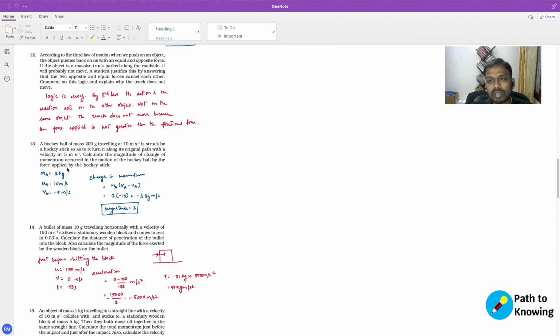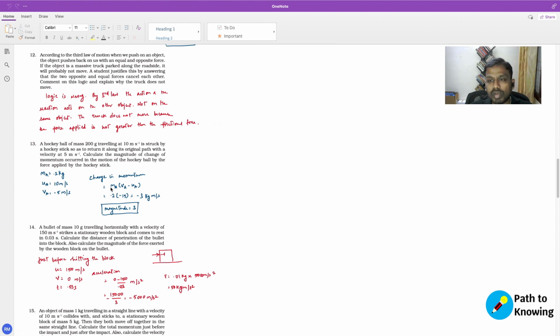So given this, what is the change in momentum? We know that momentum is mass times velocity, right? So after being struck, the momentum is ma times va, and before being struck by the hockey stick, the momentum is ma times ua.